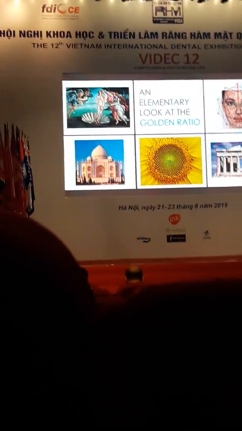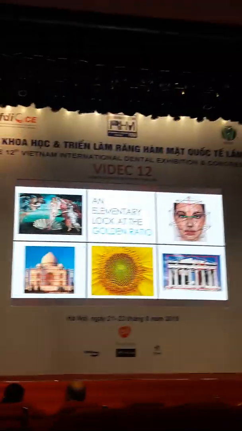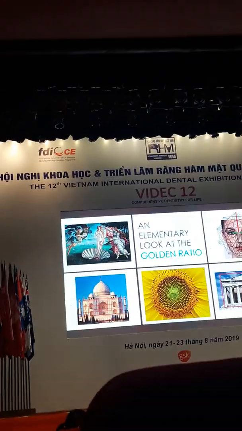You can see all the nice structure is all in conform to the same golden proportion.